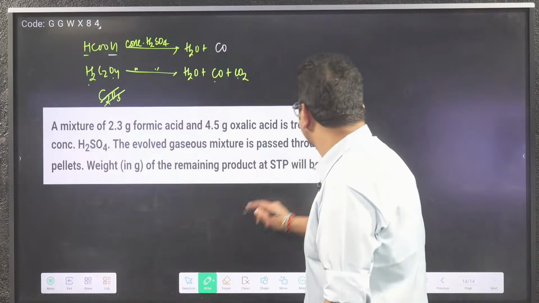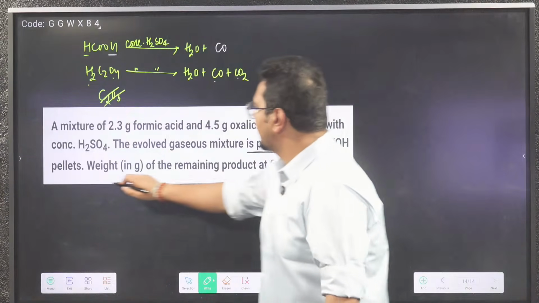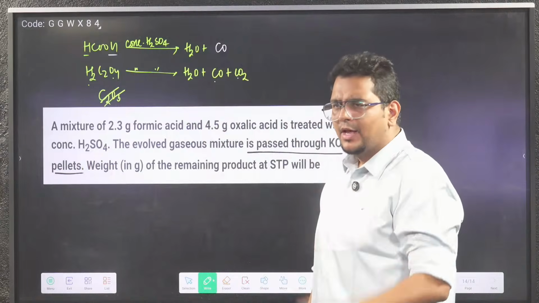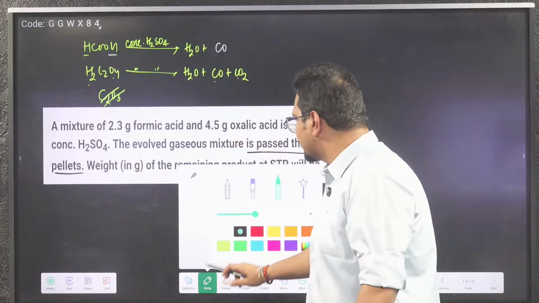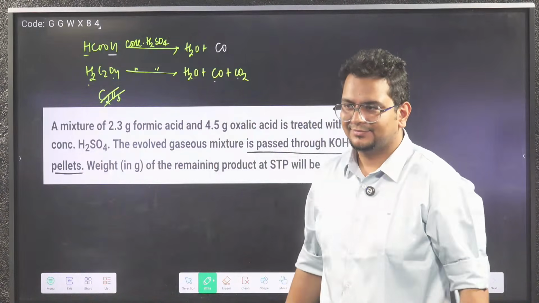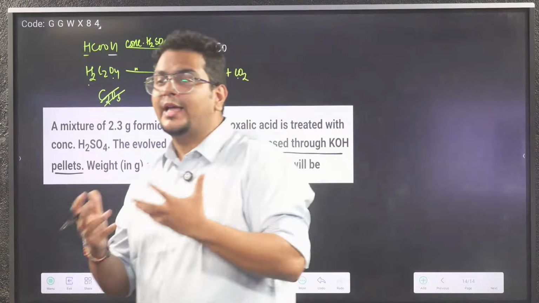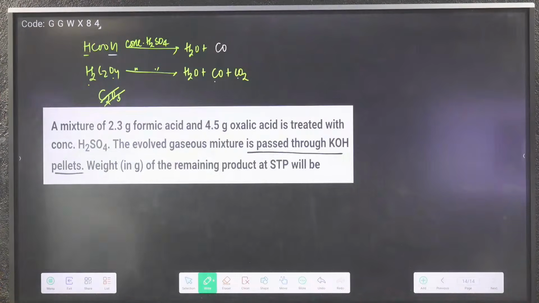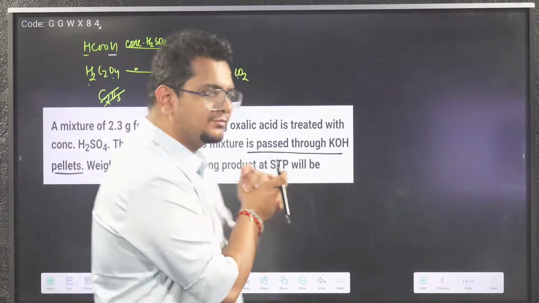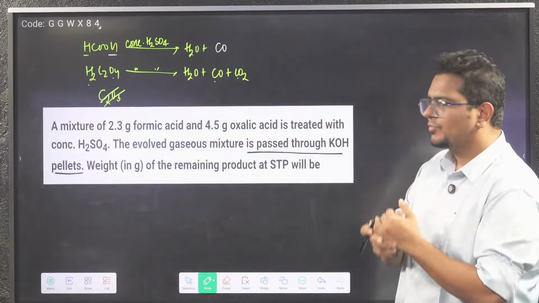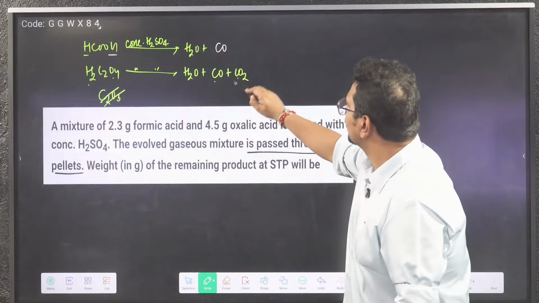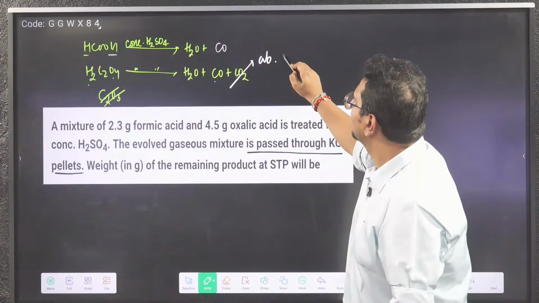They passed the mixture over KOH. So tell me, once they pass the mixture over KOH, what will be removed? What will KOH absorb? Gaseous mixture, CO2. So this got absorbed by KOH.